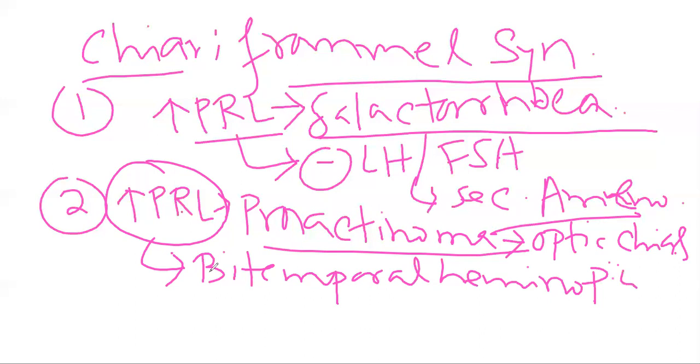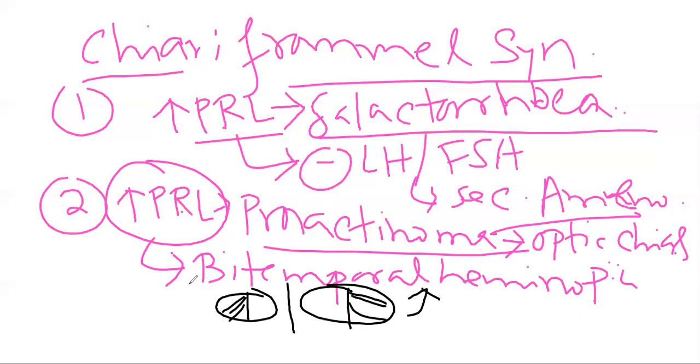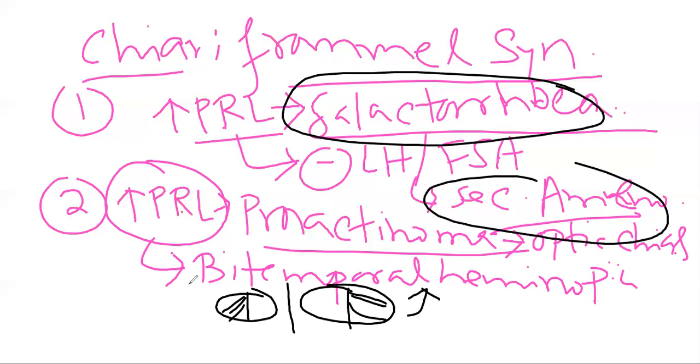So in this case of bitemporal hemianopia, what will happen? There will be bitemporal loss of vision, which is known as the bitemporal hemianopia. Along with that, galacturia and the secondary amenorrhea will occur in case of prolactinoma. But in case of Chiari-Frommel syndrome, only these two features will be present: one is the galacturia and one is the secondary amenorrhea.